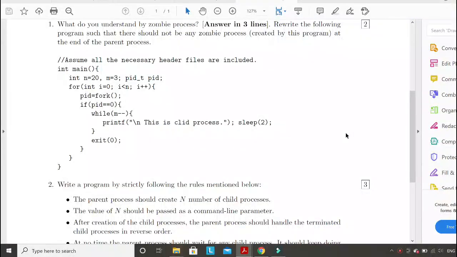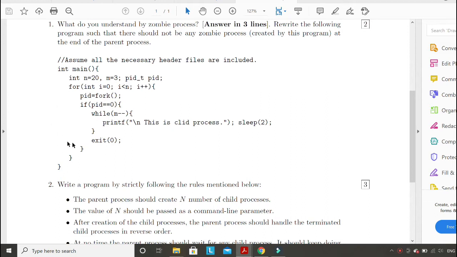Everyone, in this video we'll quickly discuss the answers of quiz 1 and quiz 2. If we see the question paper of quiz 1, there are two questions. In question number 1, the first question was, what do you understand by zombie process? Most of you have written it correctly. I think only one or two have written it wrong, so no need to discuss this.